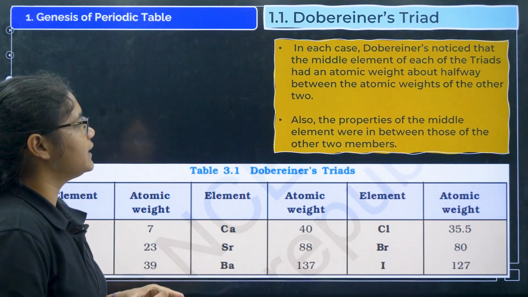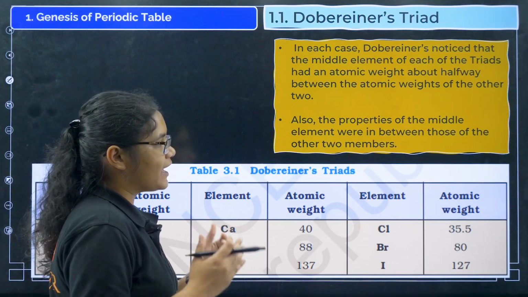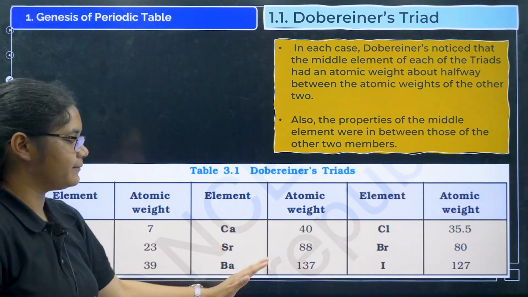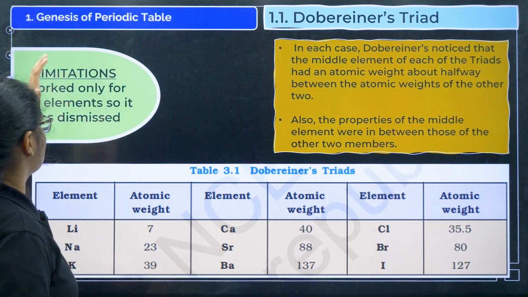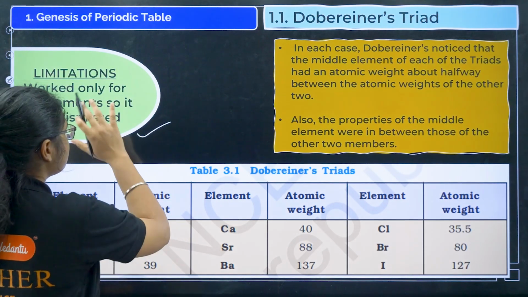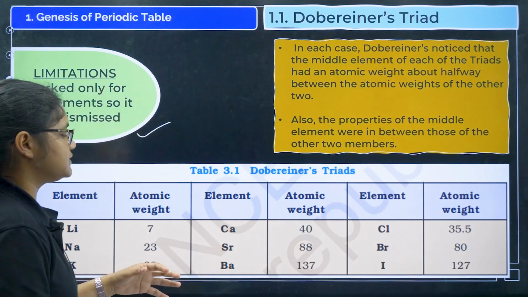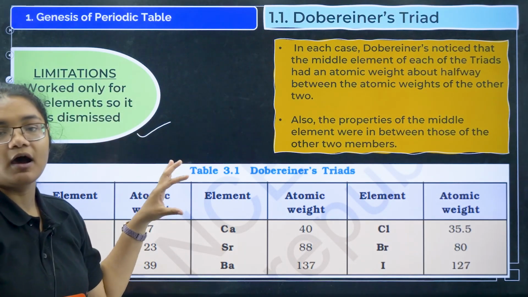So in each case Dobereiner noticed that the middle element has the average atomic mass of the other 2 elements. You have to remember what examples are there in the Dobereiner's triads. Next, what were its limitations? It could work only for a few elements. Only 9 elements were considered in this, and all the elements could not be put in this one category.